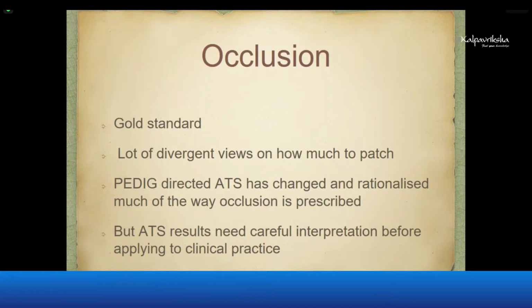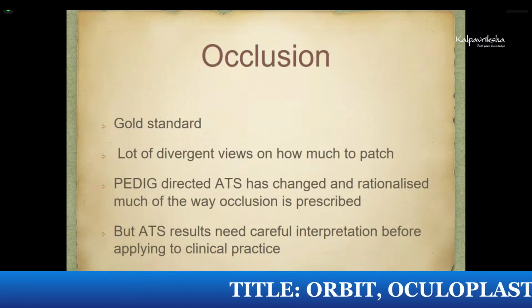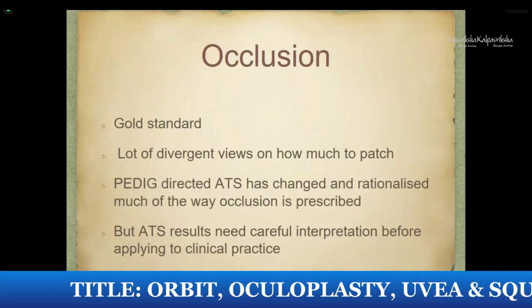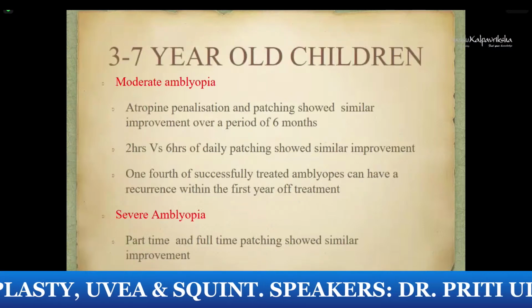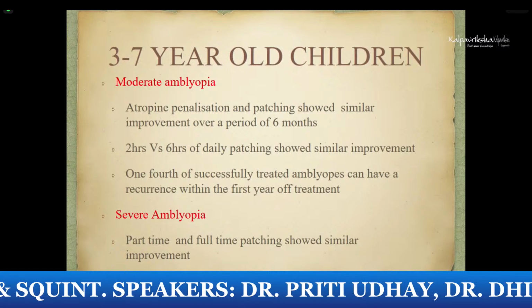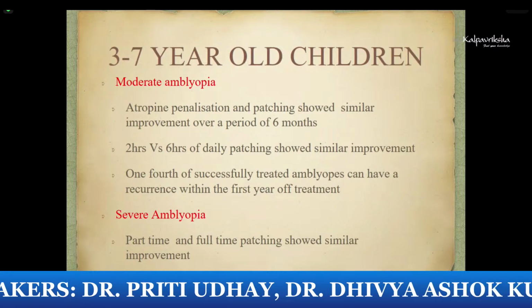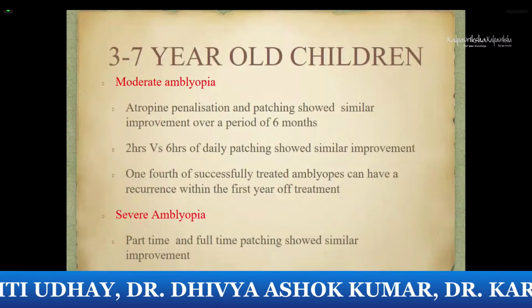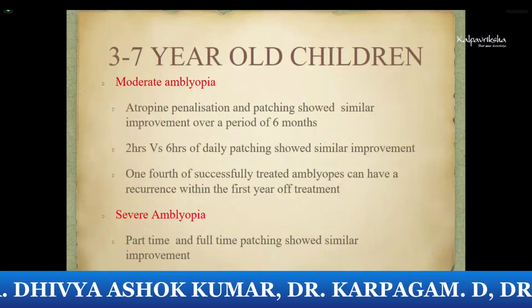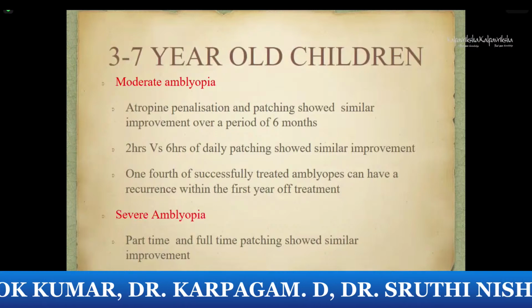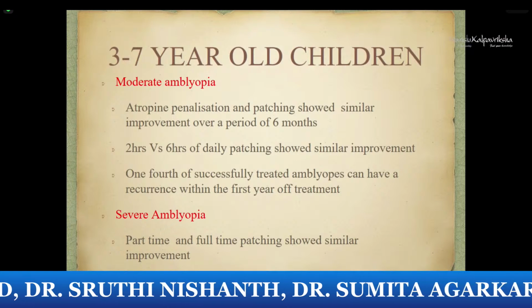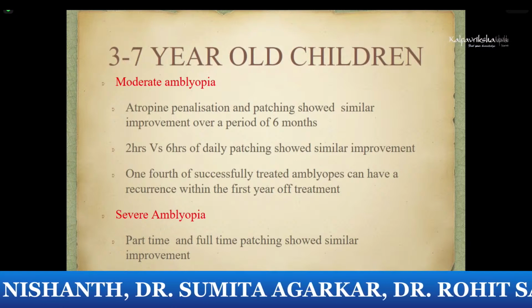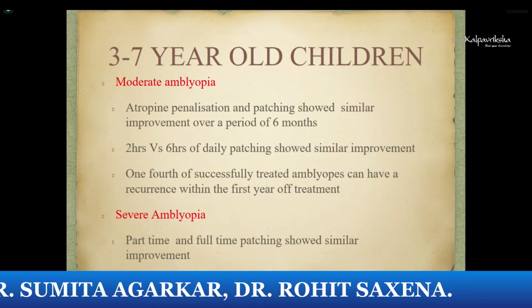Like, ATS did not study deprivation amblyopia, and the conclusions of ATS do not apply to deprivational amblyopes or mixed mechanism amblyopes, because those children were not included in that study. Let's look at 3 to 7-year-old children with moderate amblyopia, meaning visual acuity of 6/12 or worse, or 6/18 or worse. ATS found that penalization and patching showed similar improvement over a period of 6 months. 2 hours versus 6 hours of daily patching showed similar improvement. And a quarter of the successfully treated amblyopes can have recurrence within the first year.